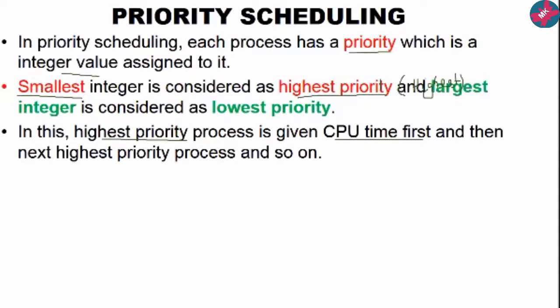What will happen in case of equal priority processes? In that case, they will be scheduled in first come first served order.